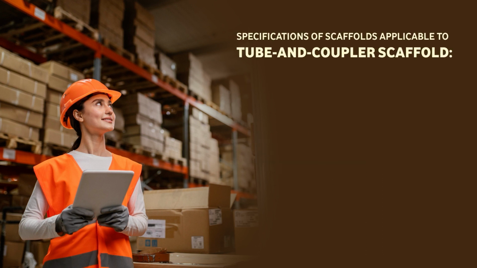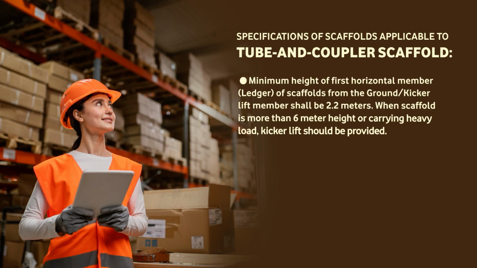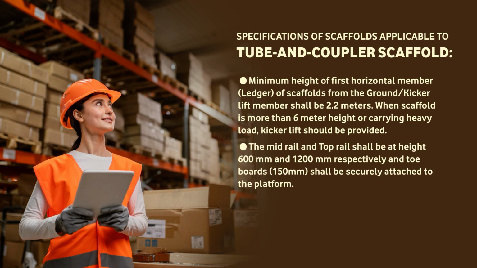Let us discuss the next important point, that is specification of scaffold applicable to tube and coupler scaffold. The minimum height of the first horizontal member, the ledger, of the scaffold from the ground level shall be 2.2 meters. When the scaffold is more than 6 meters in height or carries heavy load, kick lift should be provided. The mid rail and top rail shall be at a height of 600 mm and 1200 mm respectively. The toe board of 150 mm shall be securely attached to the platform.